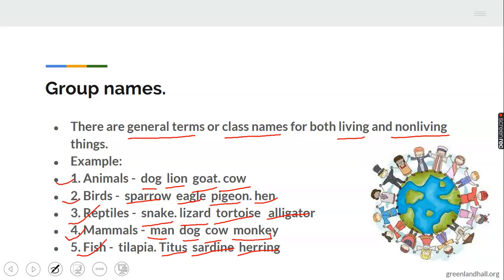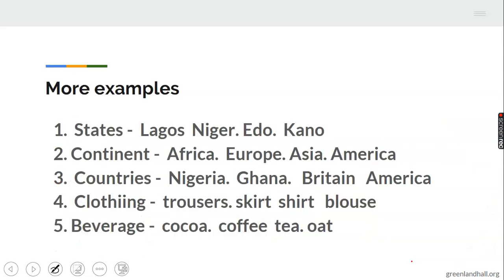As you can see from all the examples we have, look at this picture. All these things are coming together. These people come together as one. That's what we mean by a group. Everything comes together as one. You can see the picture of the world here, and different categories of people coming together as one. That's really what we mean by group.